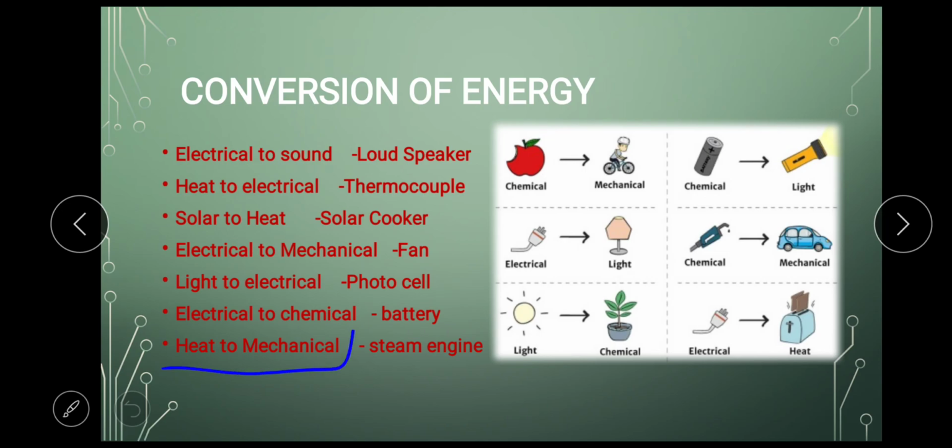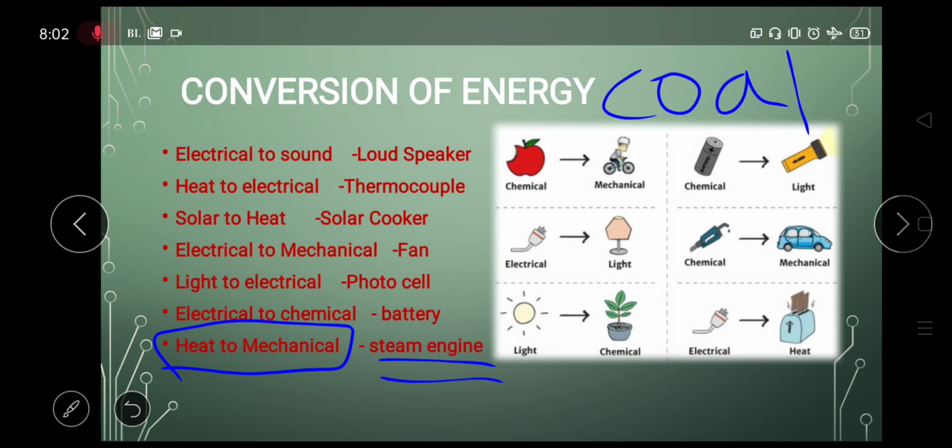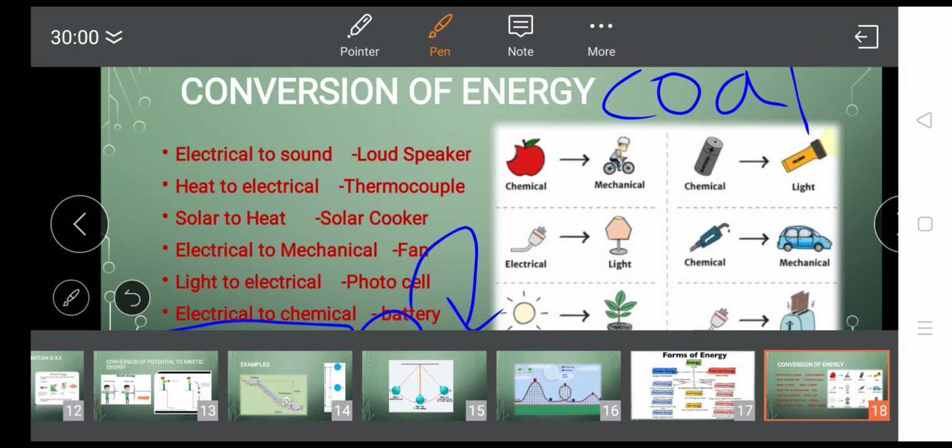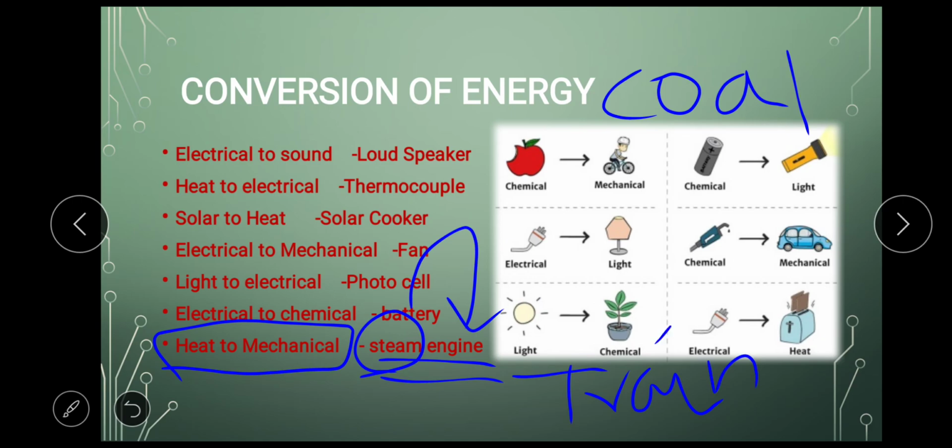Heat to mechanical, steam engine. You might have seen in steam engine we put a lot of coal. Those coal is burnt and steam is released from there, and that steam helps the engine to rotate, to move, and because of which the steam engine, for example the train also moves in this fashion. Okay, so the example was steam engine.